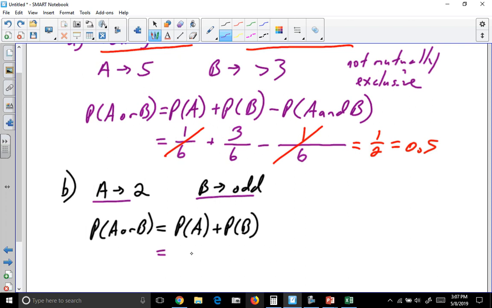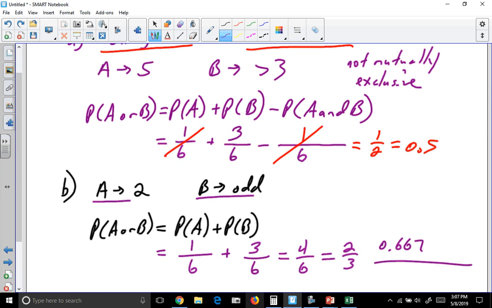So what is the probability of rolling a 2? Well, out of 6 sides, there's 1 2. Then what is the probability of rolling an odd? Out of 6 sides, there are 3 odd numbers. So that probability is 4/6, 2/3, or as a decimal, 0.6 repeating, or to 3 decimal places, 0.667.